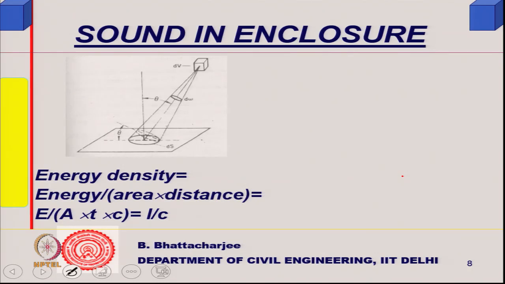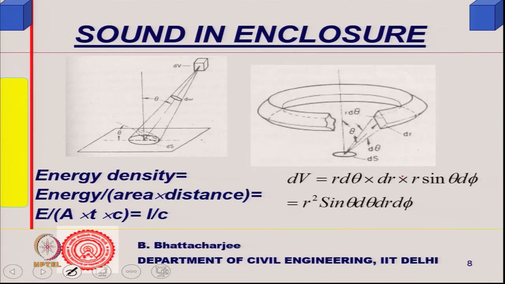Energy density is I by C. I take a small volume there, dV, and I said that dV can be written with r d theta, because this angle is theta, and it makes an angle of d theta here. This is the normal to the surface, and this part is d theta. So, this height will be r d theta.